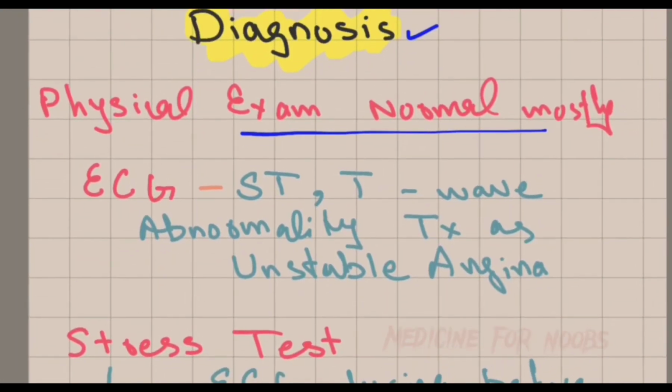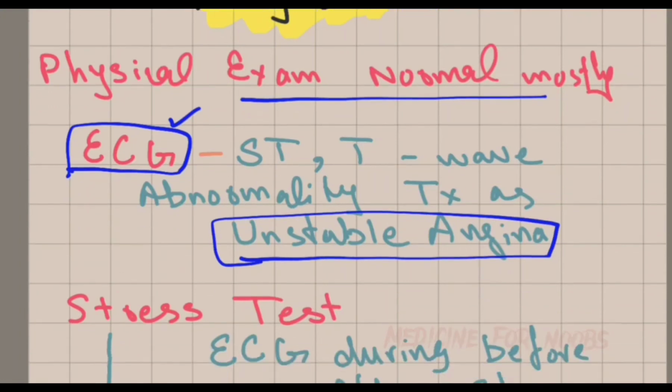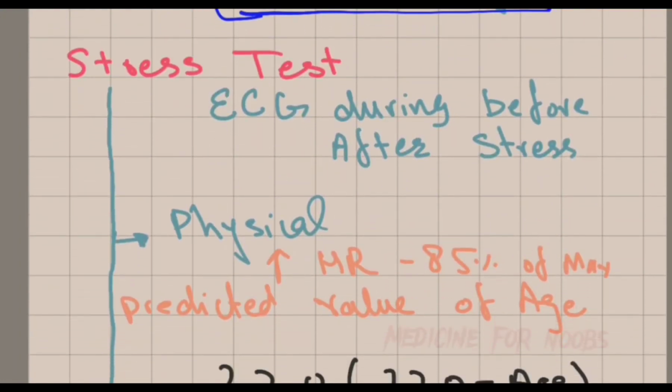After the physical exam, the best, most handy, easy and cheap test is the ECG. In the ECG, if there are ST and T wave abnormalities, then we will label it as unstable angina. But we have to go through other tests too, such as the stress test, also called the ECG stress test. In this, the ECG is done before, during and after the stress, and the reading is taken.